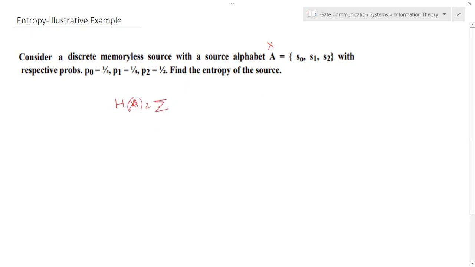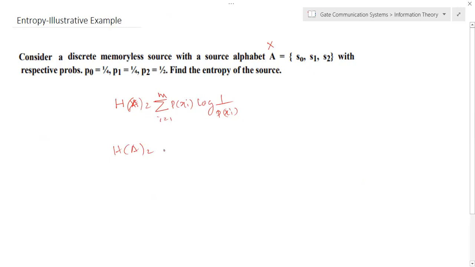If it is X, you can write the sum of probability of Xi into logarithm of 1 by probability of Xi, where i varies from 1 to m, where m is the total size. In this example, the entropy of this discrete memoryless source A can be written as the sum from 1 to 3.